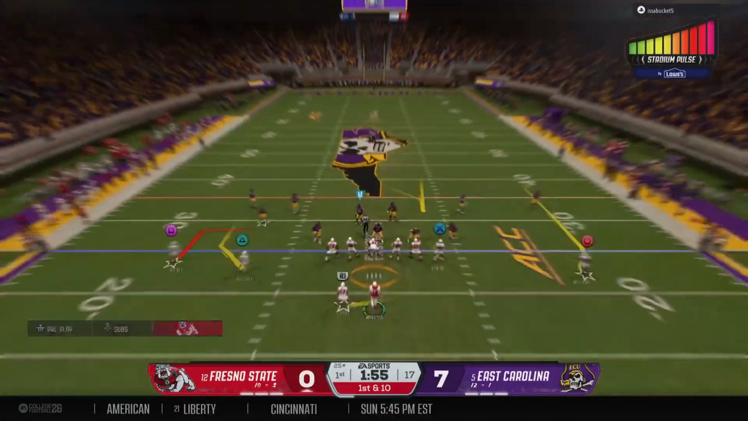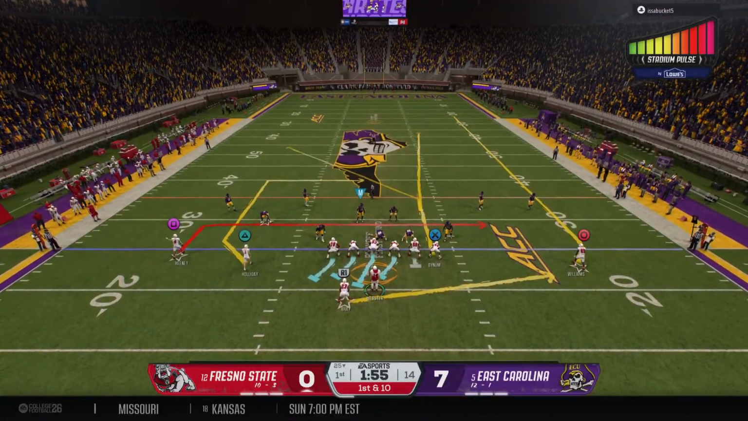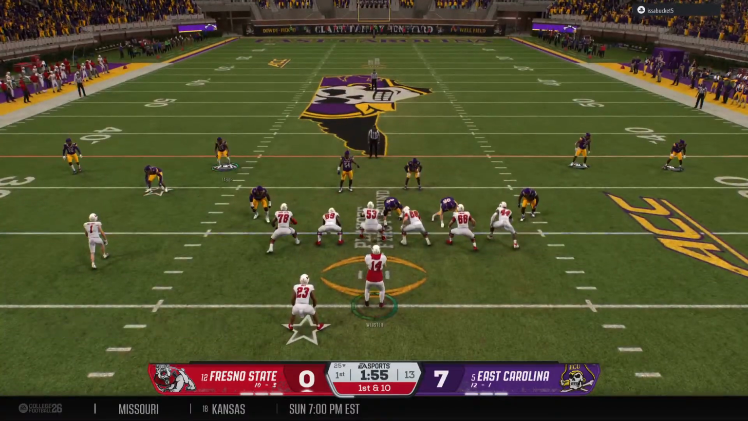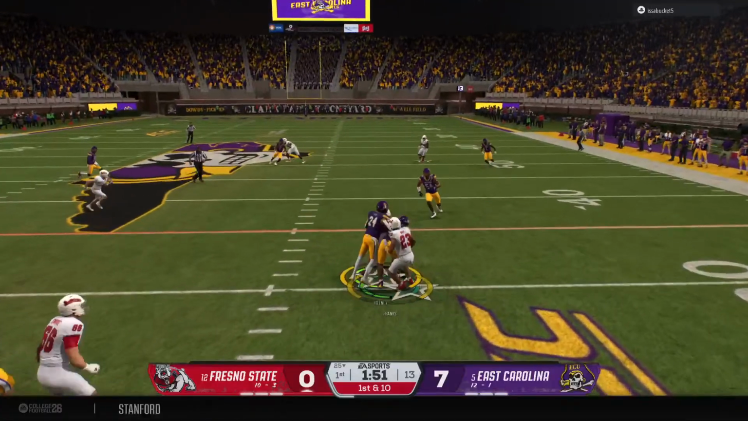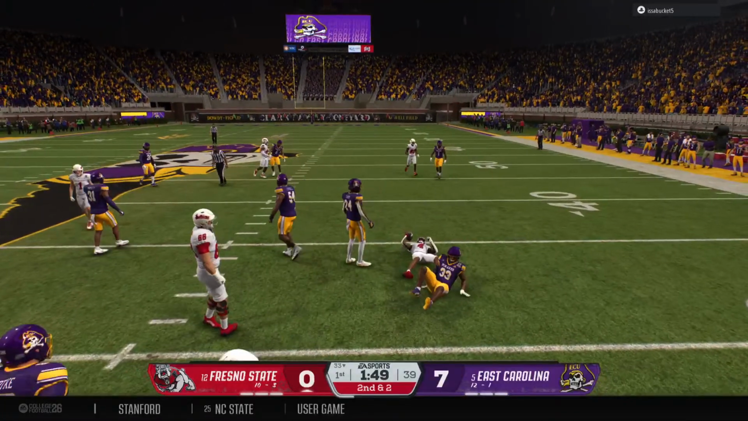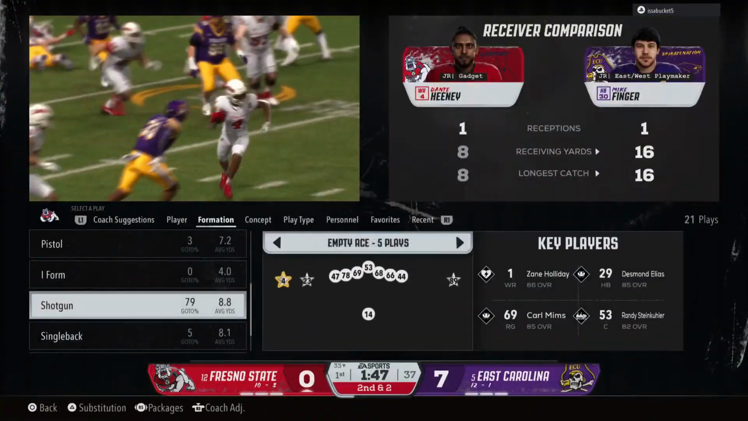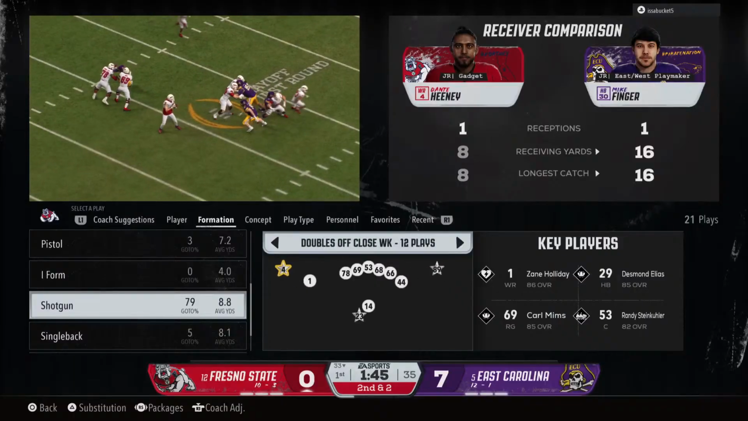First play of the drive now from the 25. On 1st down, it's play action. The quarterback finds a target on the right. It's complete. They make the tackle, but that pass creates a solid gain.